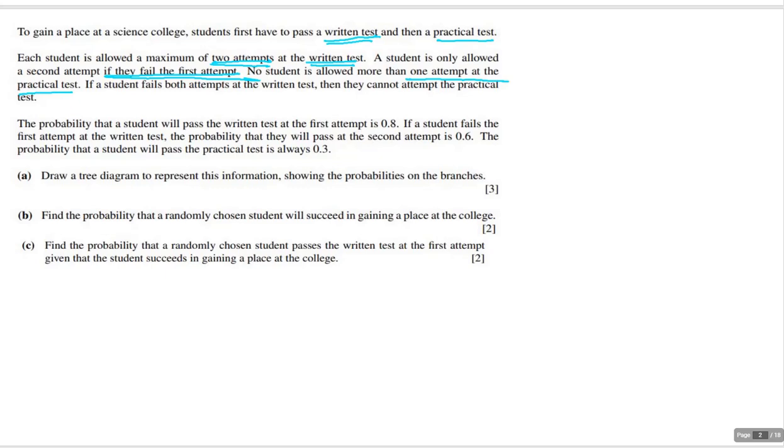The probability the student will pass the written test is 0.8. If the student fails the first attempt on the written test, then the probability they'll pass on the second attempt for the written is 0.6. Now the probability that a student will pass the practical test is always 0.3. Okay? So the first thing is it says to draw a tree diagram illustrating the situation and show all the probabilities on the branches.